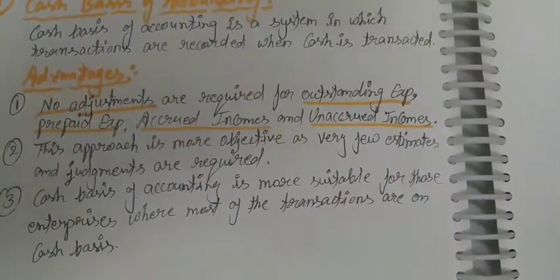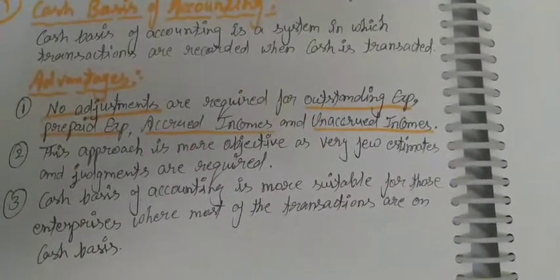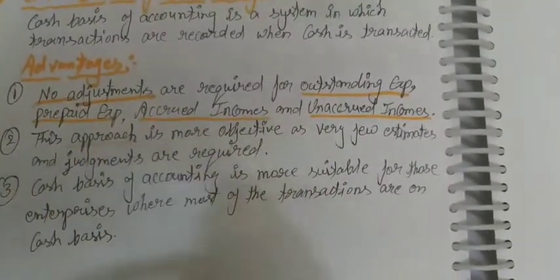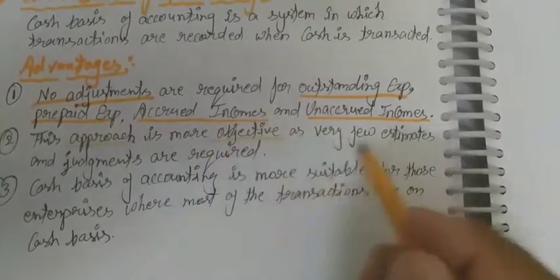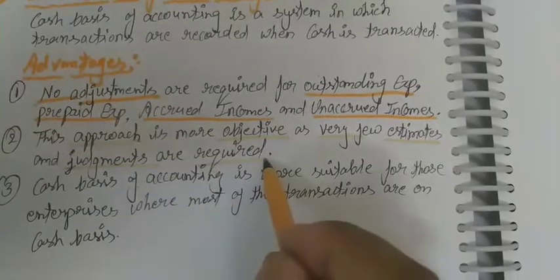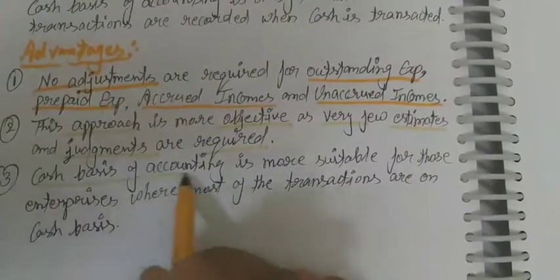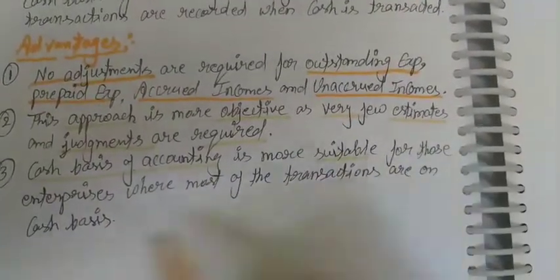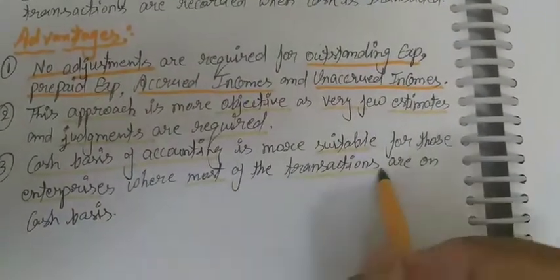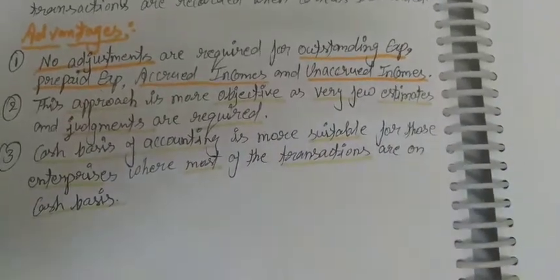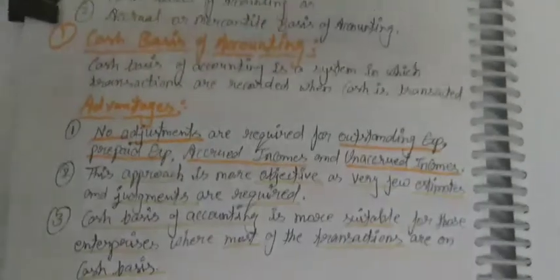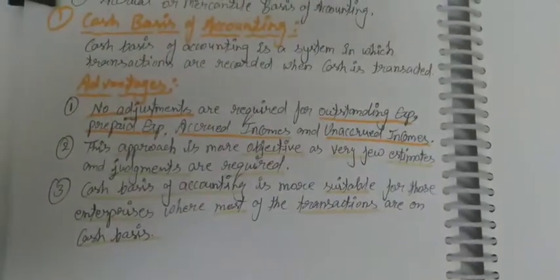Second, this approach is more objective; very few estimates and judgments are required. And similarly, cash basis of accounting is more suitable for those enterprises where most of the transactions are on cash basis. Is it clear? So these are the advantages of cash basis of accounting.